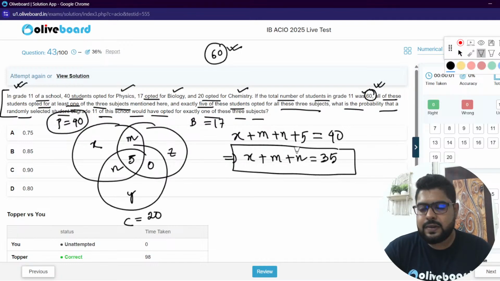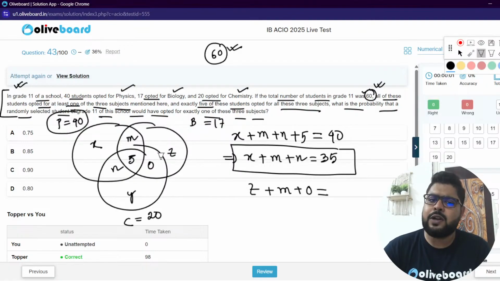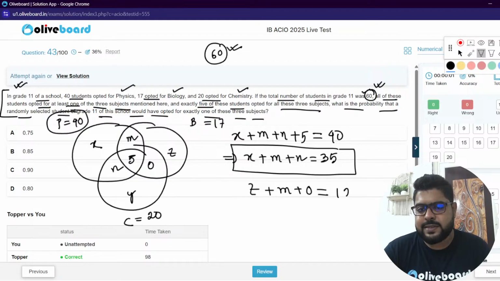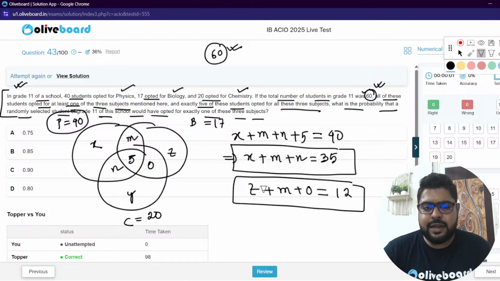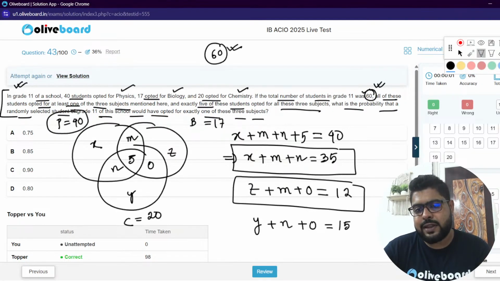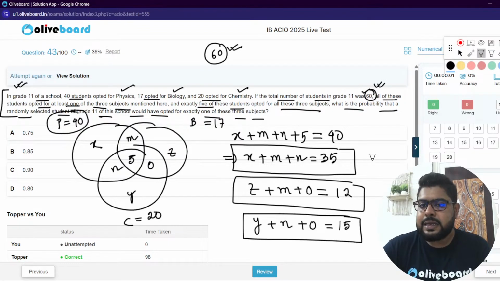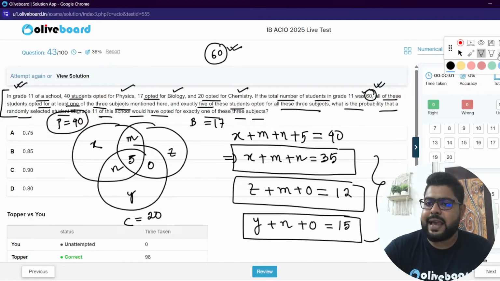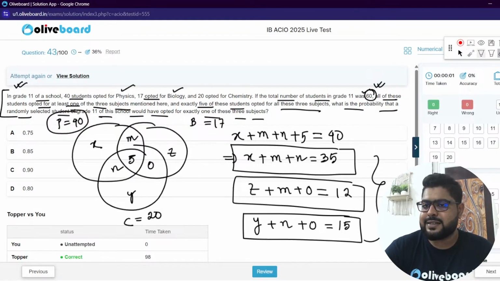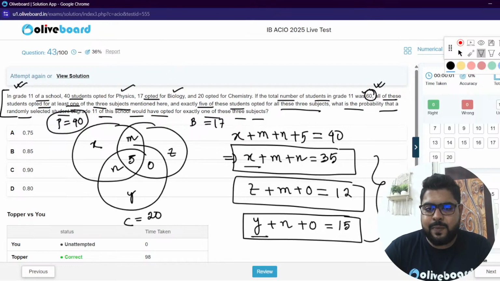This is one. Similarly, if I write down the biology circle, this will be z plus m plus o plus 5 equal to 17. Taking 5 to that side, it is 12. Similarly, this will be y plus n plus o is equal to 20 minus 5, that is 15. Done. Now add all these three equations. Adding them, I'm getting x plus y plus z.